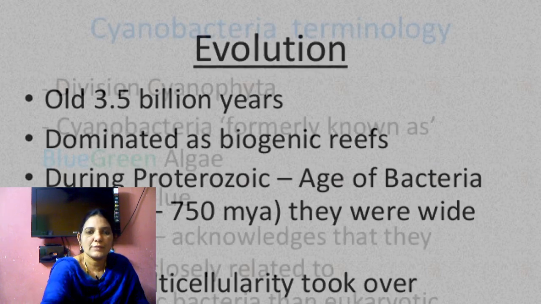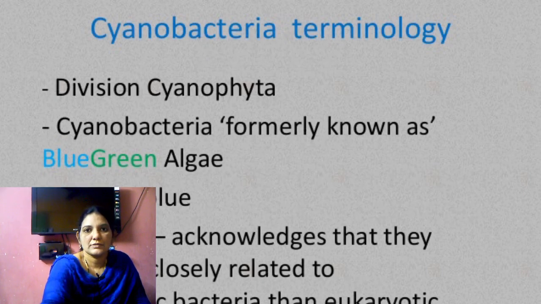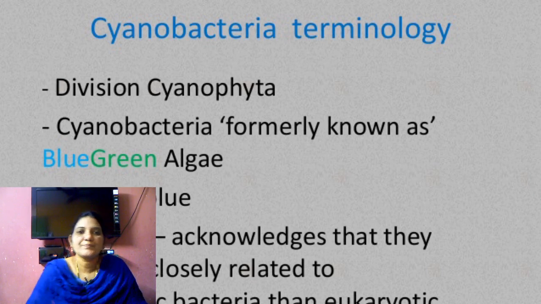Coming to the Cyanophyceae. The Cyanophyceae class's common name is blue-green algae, because the algae show a blue-green color.